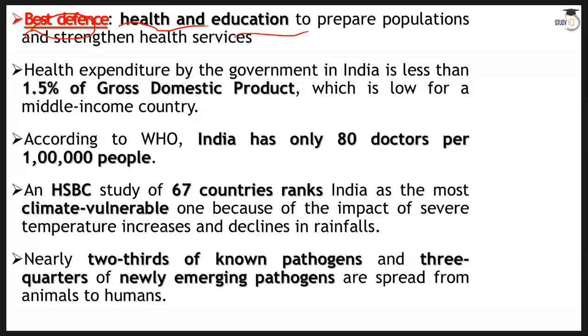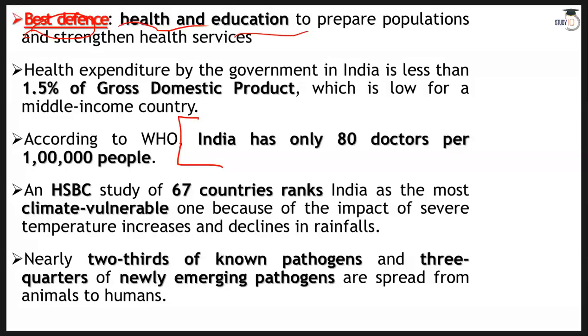Education plays a very important role in spreading the message, in spreading awareness, in our habits and all these things. And we are spending very little when it comes to health, 1.5% of our GDP. According to WHO, and this is a very important fact, India has only 80 doctors per 1 lakh people.